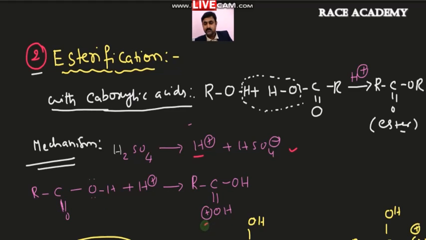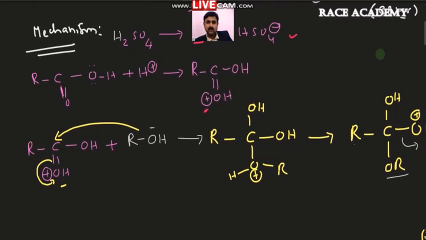After that, the positive charge is developed on this one. Then the further addition of alcohol takes place. In the alcohol, that oxygen is negative, and it attacks the carbon here. Once it becomes a carbocation, it immediately gets attacked.